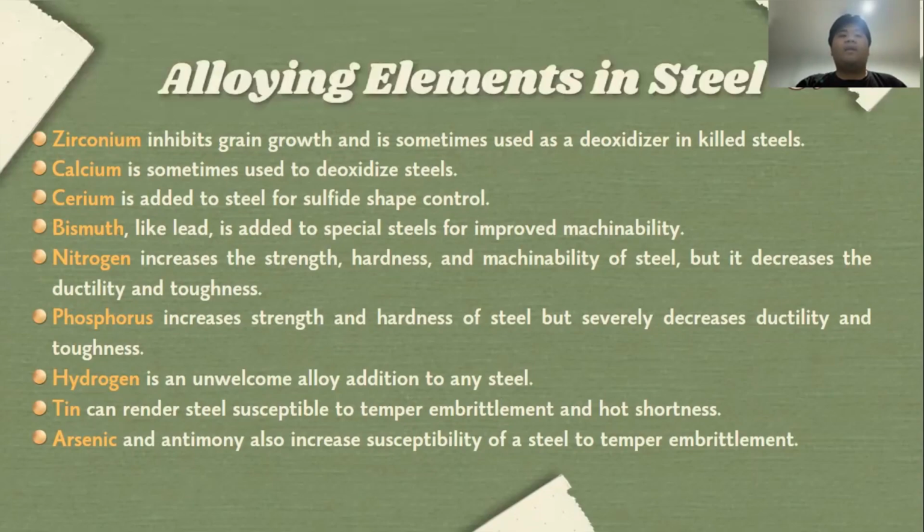Hydrogen is an unwelcome alloy addition to any steel. Tin can render steel susceptible to temper embrittlement and hot shortness. Arsenic and antimony also increase susceptibility of a steel to temper embrittlement.